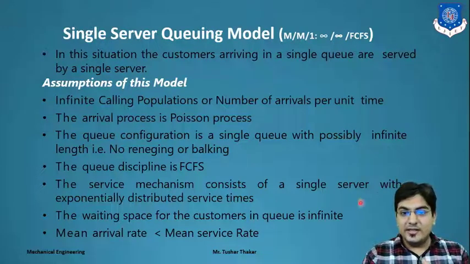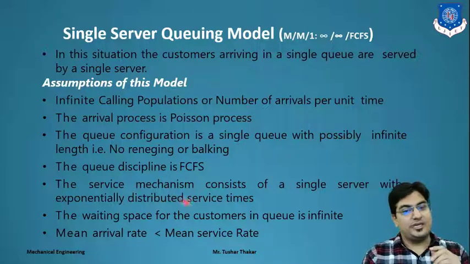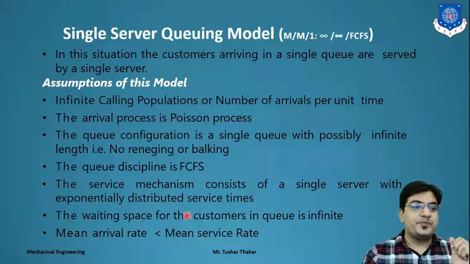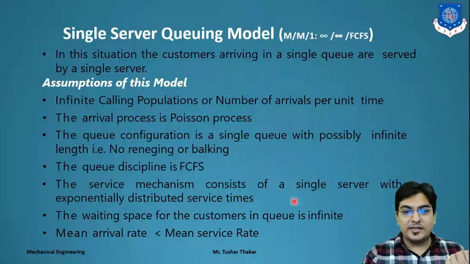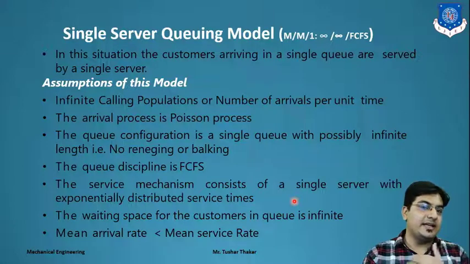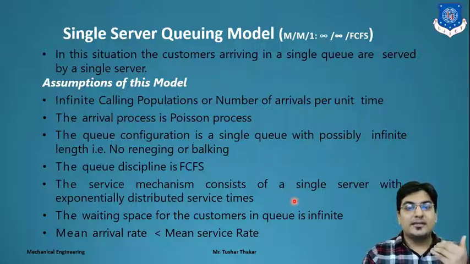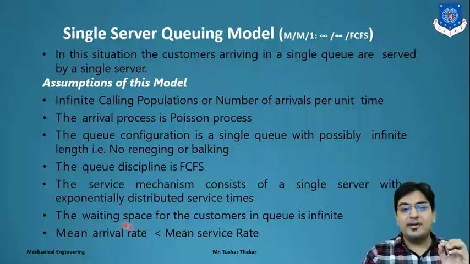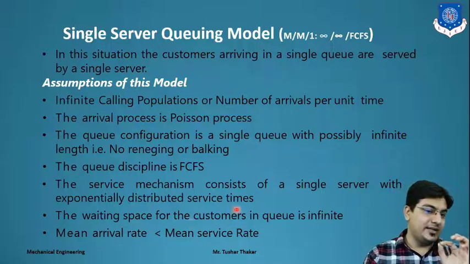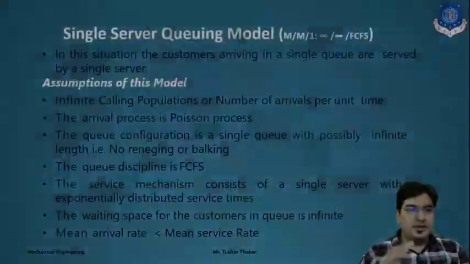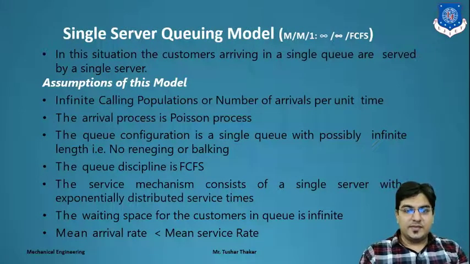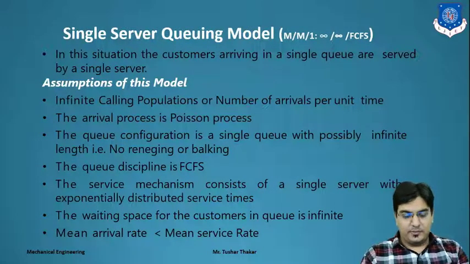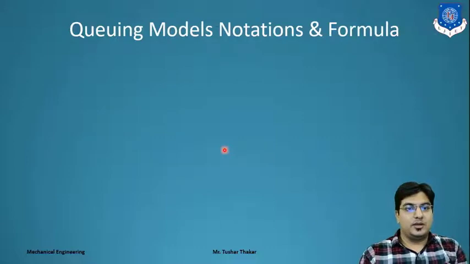The service mechanism consists of a single server with exponentially distributed service times. The waiting space for customers in the queue is infinite, meaning the customer seating arrangement is infinite, and the mean arrival rate is always less than the mean service rate. So these are the basic assumptions to solve the single server queuing model. Now the queuing models, notations and formulas.